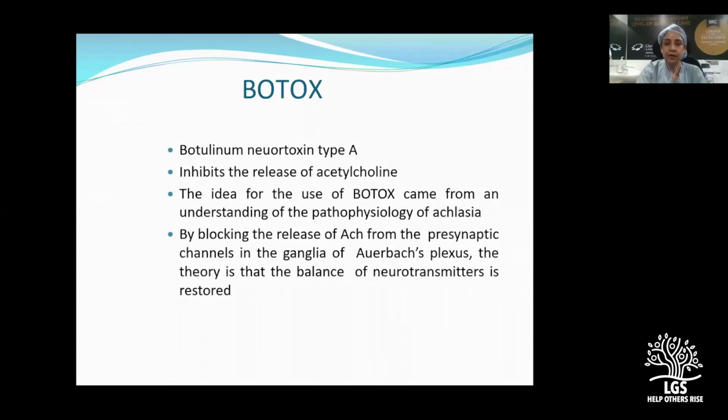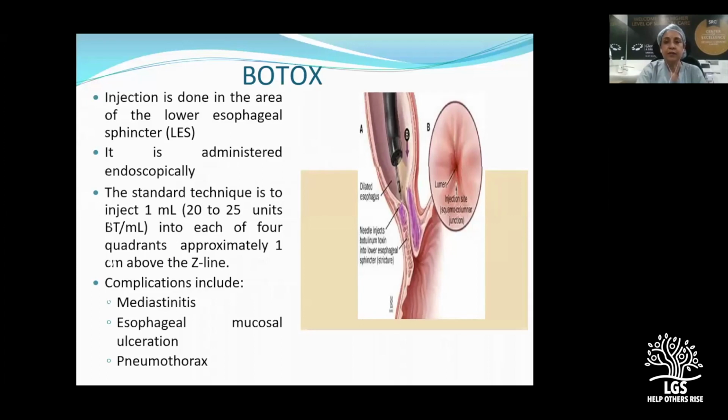This is done endoscopically, where you inject around 1 ml of Botox, which contains almost 20 to 25 units of Botox per ml, into 4 quadrants, approximately 1 centimeter above the Z line.